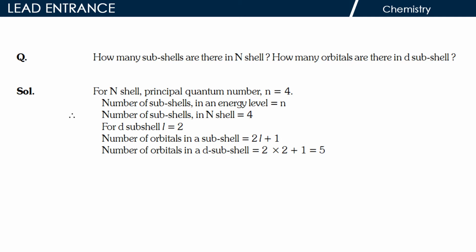Number of subshells in N shell is equal to 4. For D subshell, l is equal to 2. Number of orbitals in a subshell is equal to 2 into l plus 1. Number of orbitals in a D subshell is equal to 2 into 2 plus 1 is equal to 5.